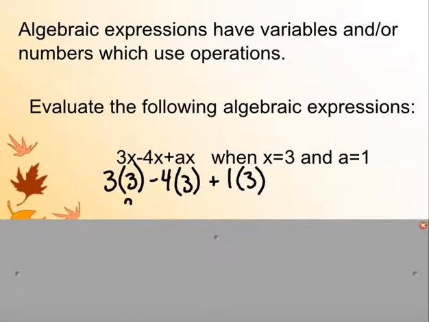So 3 times 3 is 9 minus 12 plus 3. And 9 minus 12 is negative 3 plus 3 is 0. So all this means is being able to plug in numbers for our variables. Let's look at a couple more challenging examples of this.